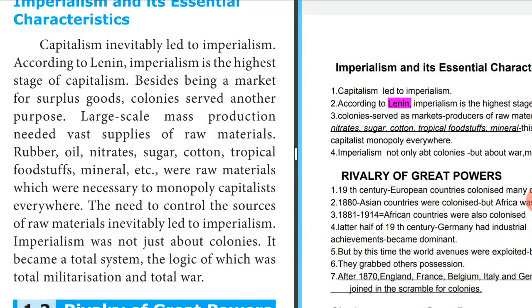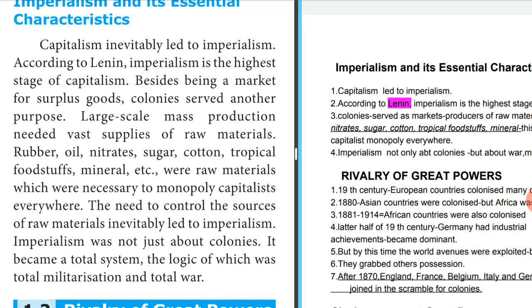Capitalism inevitably led to imperialism. That's what we studied. Capitalism gave way to imperialism. According to Lenin, imperialism is the highest stage of capitalism. This is a very important 1-mark question. So who said this? Lenin was the person who said that imperialism was the highest stage of capitalism.